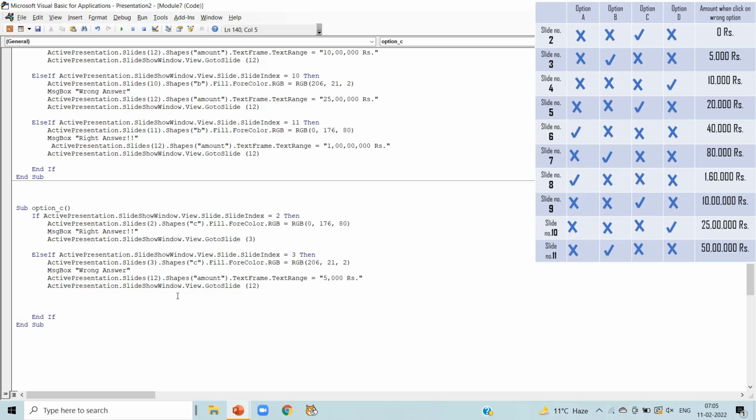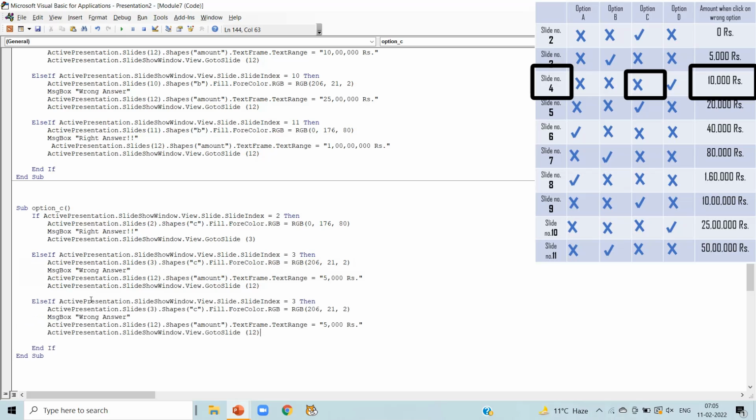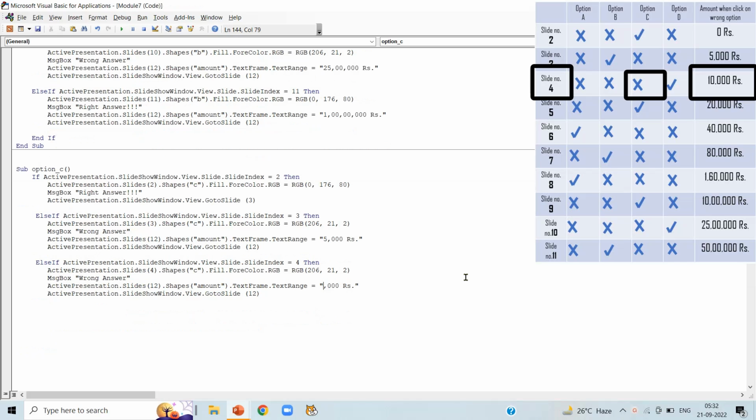Now press enter. We are going to talk about slide number 4, which is having wrong answer. So just copy the above wrong answer code and paste it. Now write slide number 4 in the first line, in the second line also slide number 4. Shape is C, message box having wrong answer, and the amount when we click on wrong option is 10,000 rupees here.